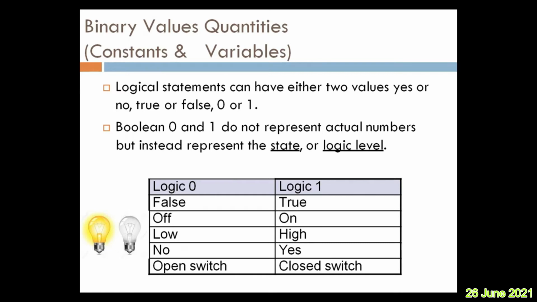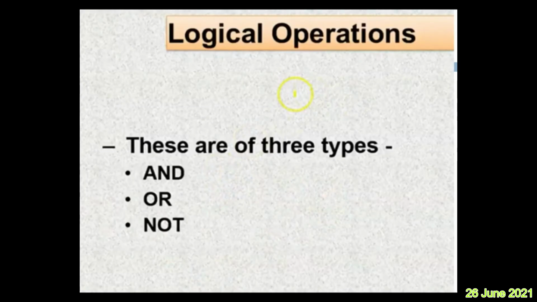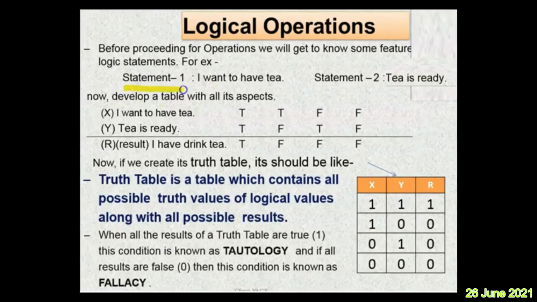Now logical operations, there are three types: and, or and not. Let us see these one by one. Before proceeding to the operations, we will get to know some features of logical statements. Let us see now.